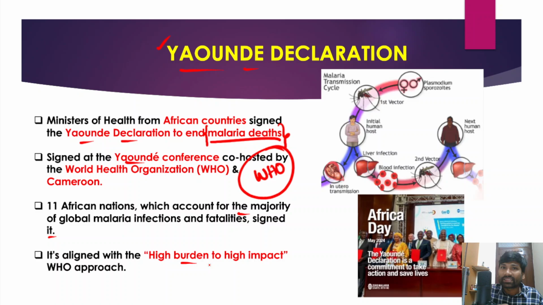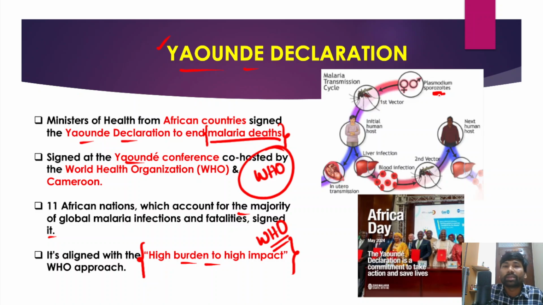The World Health Organization has one approach to deal with these types of diseases: the high burden to high impact approach, and this Yaoundé Declaration is aligned with it. There may be a question asking which organization follows this approach or initiative. It is the World Health Organization, and the Yaoundé Declaration is signed by the African countries to deal with malaria deaths in the African continent.